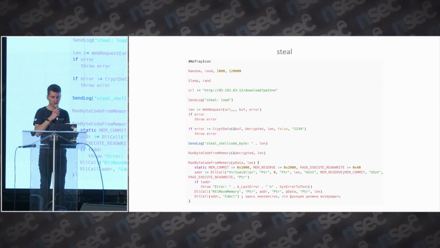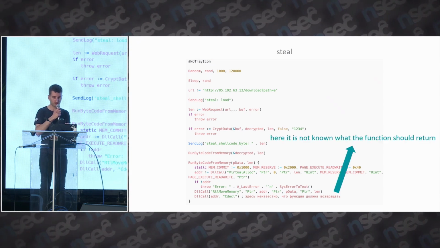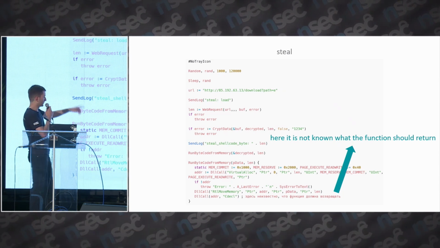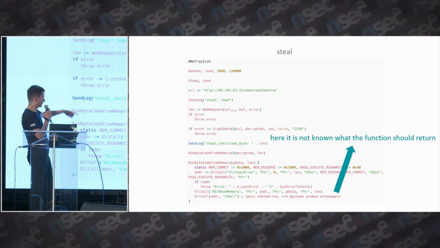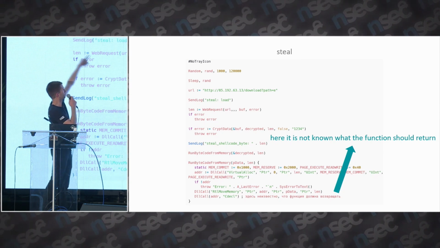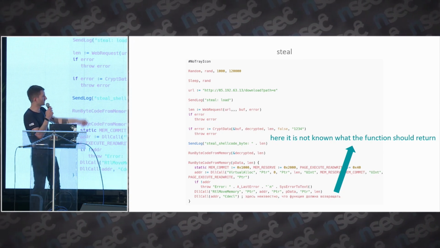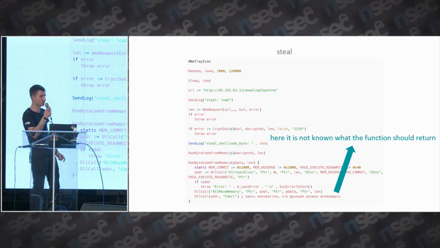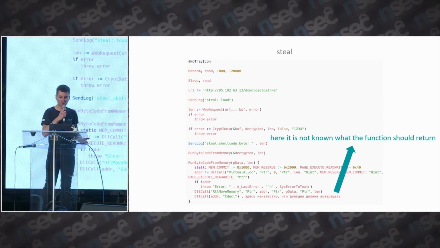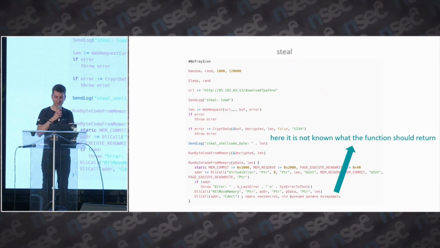And there is a new password stealer. What is interesting is at the end, they download and execute another executable, which is downloaded just here. And what is interesting, there is some comment in Russian saying that here it is not known what the function should return. So it's probably reassuring to see that they don't really know what they are doing.